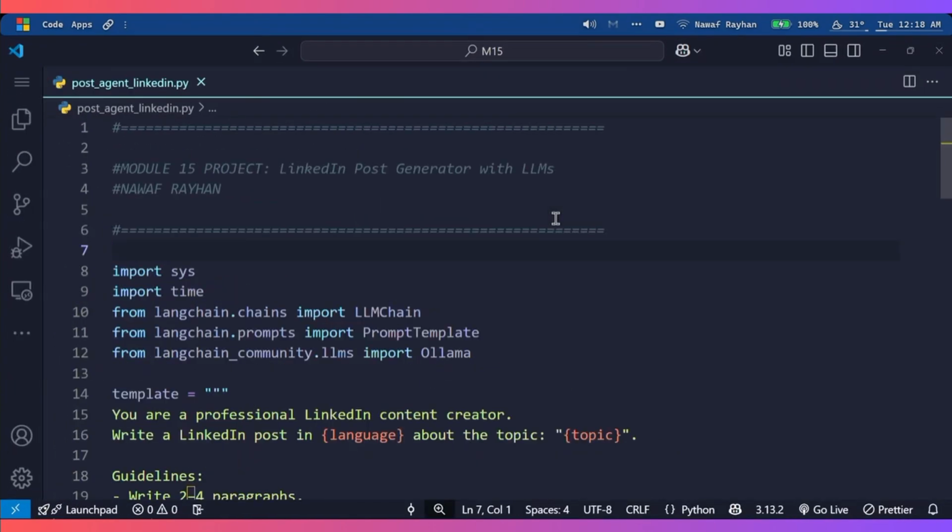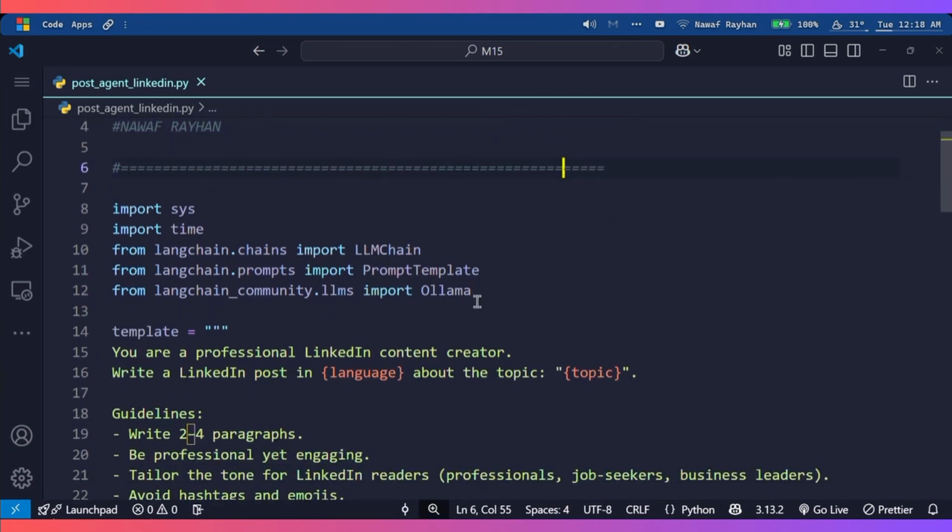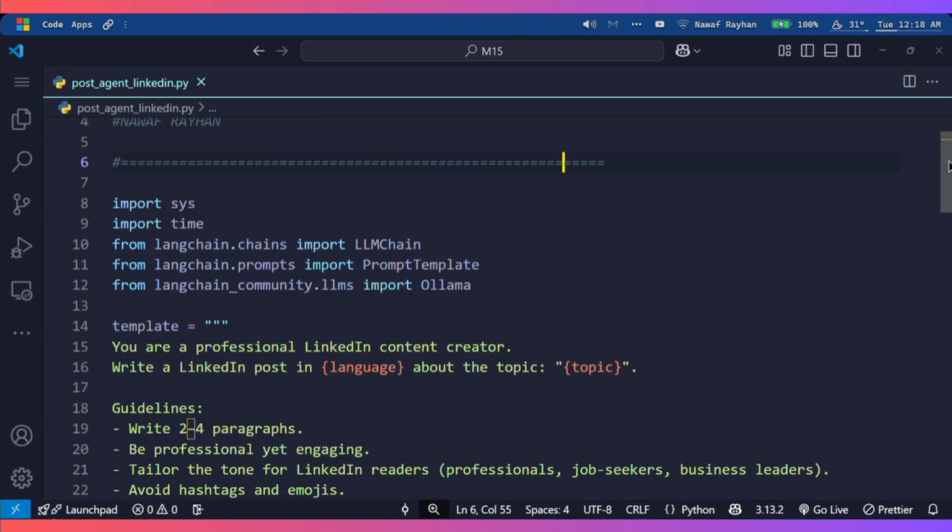This is the project of Module 15. In this project I built an agent that generates LinkedIn posts. Here we have imported all things that are needed in this project.